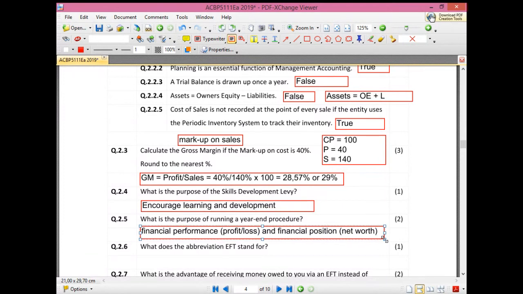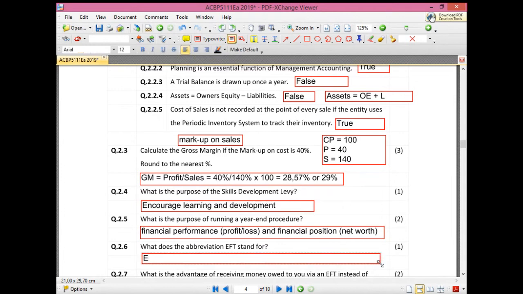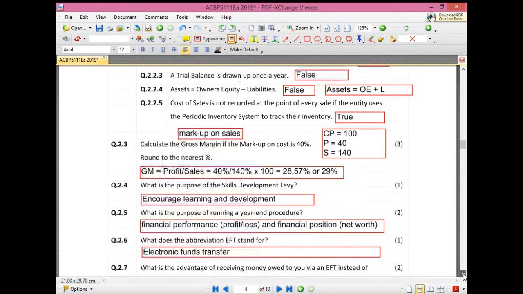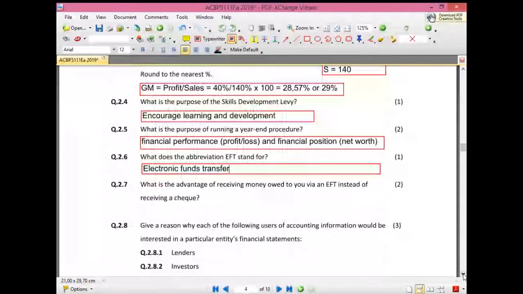Okay. What does the abbreviation EFT stand for? If you make an EFT, what does it stand for? Yes. Okay.